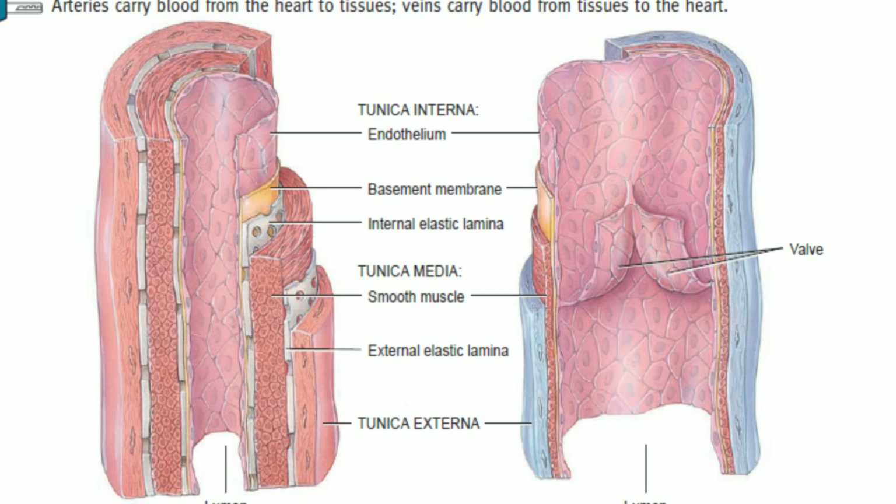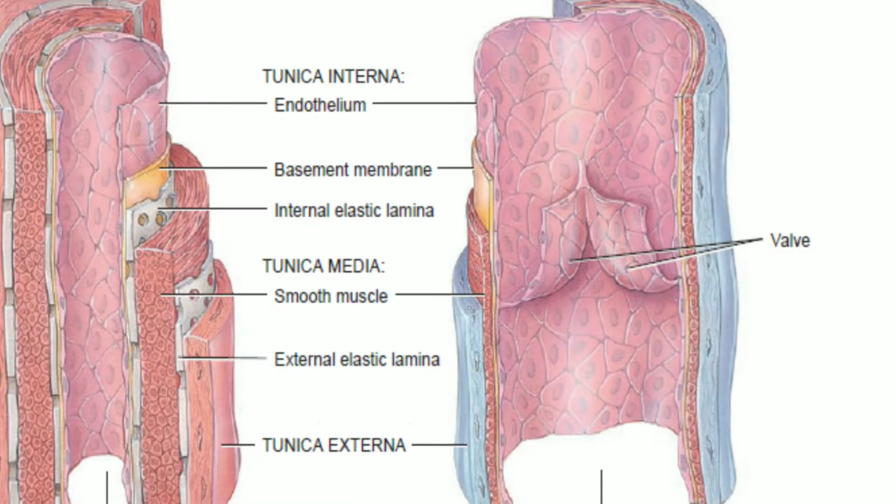This basement membrane anchors the endothelium to the outer connective tissue layers. It plays a very important role in guiding and controlling cell movement during the tissue repair of the blood vessels. The next outermost layer of the tunica interna is the internal elastic lamina. This is a very important structure. It is made up of thin elastic fibers, and you can see there are a lot of pore-like structures. They are called window-like openings. They are very important to facilitate the diffusion of materials through the tunica interna to the next layer, that is the tunica media.